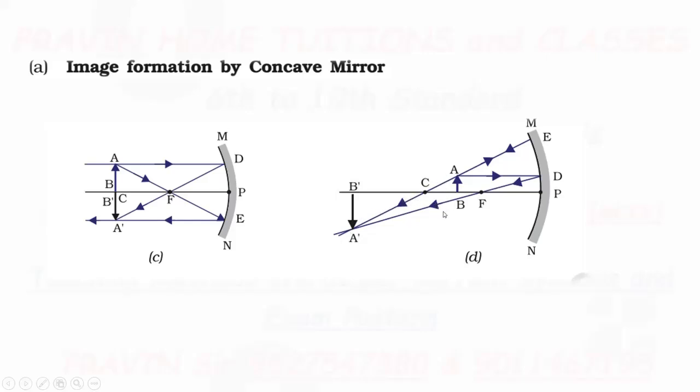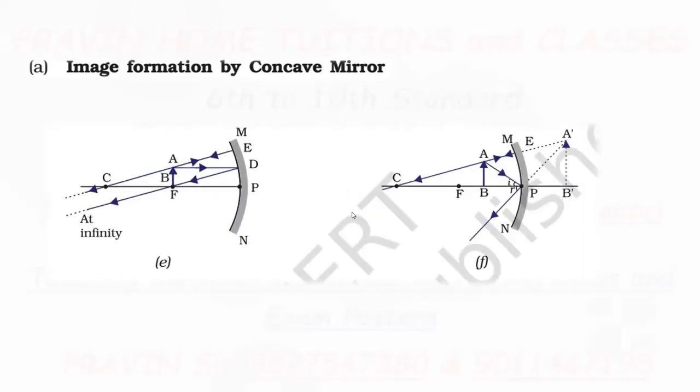These two rays after reflection meet at point A dash, and A dash B dash is the image formed. Now see, the image is formed far beyond C. This is the position. Size of the image is larger than the object. Correct? The image is real and inverted. Now condition number 5.